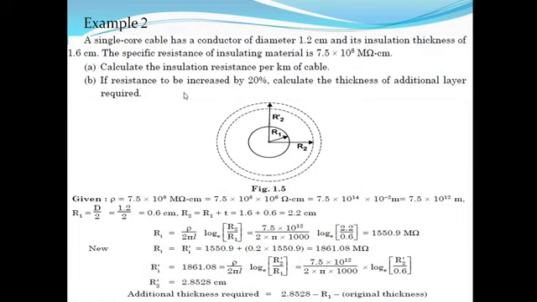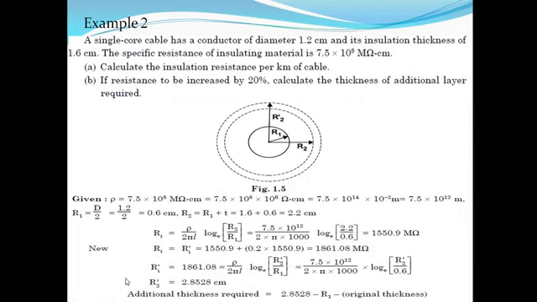Now for the second case, if the resistance is to be increased by 20%, calculate the thickness of additional layer required. Now if the resistance is increased by 20%, then the new value of resistance is equal to initial resistance, that is 1550.9 plus 20% on the initial resistance. Now due to this additional layer, there is a change in the radius of the insulator. So the new value of radius is R2 dash, and the value of R2 dash is R2 plus this thickness.